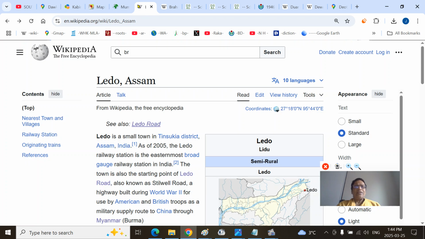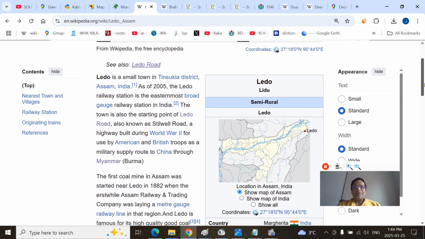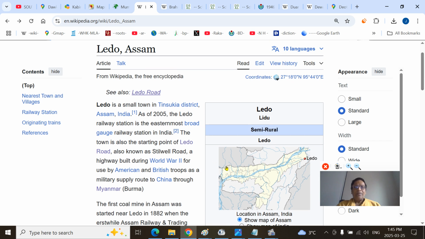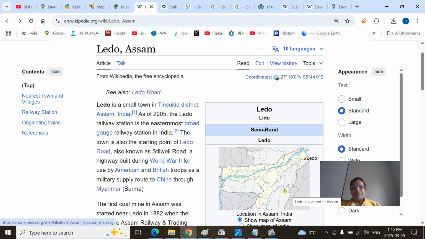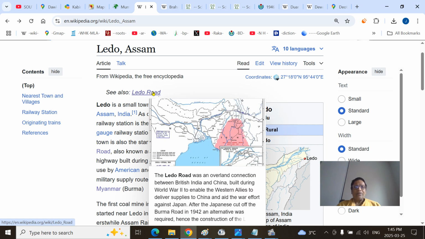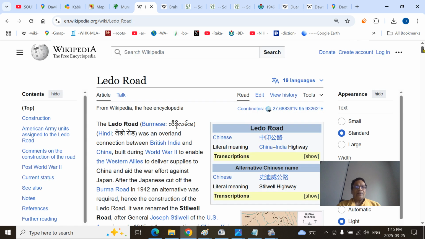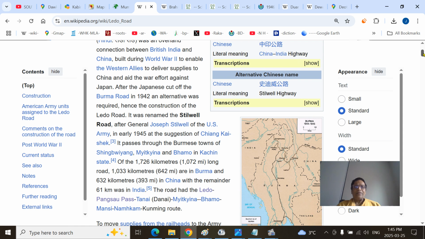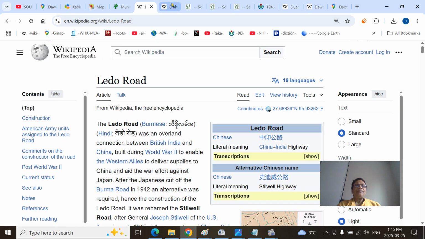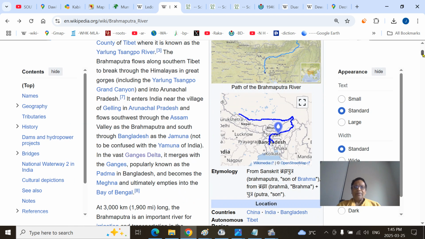The Ledo, the last part of the railway station here. After the British, during World War II, when the Japanese army occupied Singapore and Burma, and Netaji Subhash Chandra Bose was there, he entered Assam at that time. They built a roadway to connect to China for the supplies, the war material supply. This is called the Stilwell Road also. This is the Brahmaputra River, historic Brahmaputra River.